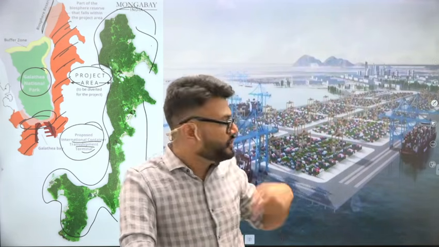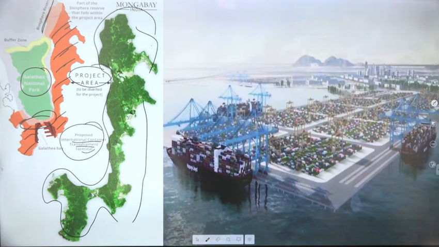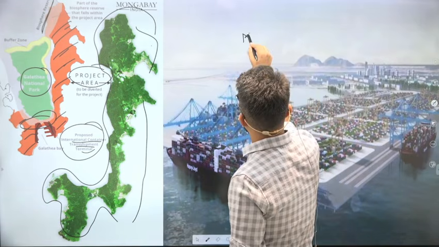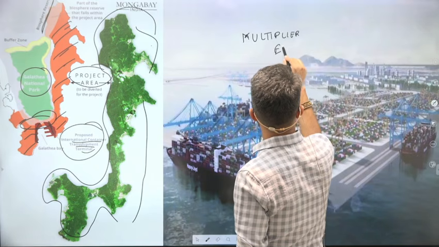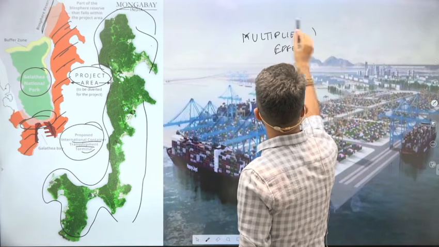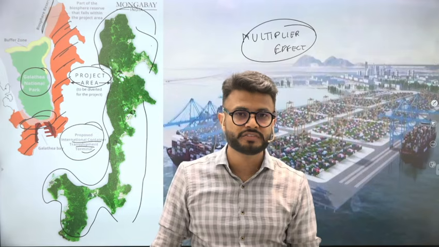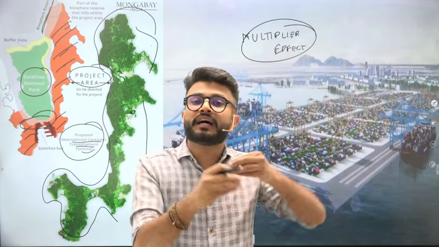Fine. Now this port-led development also talks about the coastal economic zones, port modernization, and inland linkages. And that is the reason why we are going for it. The port-led developments are known to create a multiplier effect. You develop a port, you not only develop the port, you develop coastal communities also, you develop coastal economic zones, you develop manufacturing zones. The ports will not only connect you directly with the other ports of the world.